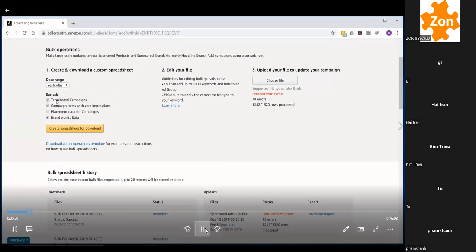I'll exclude terminated campaigns. Most of the time, I'll exclude campaign items with 0 impressions. So if I have a ton of campaign items like keywords and product targets that have 0 impressions, I'll just exclude them because they're dirty. But every now and then, I'll include them and I'll take a look at them specifically to see what's going on. I'll exclude the placement data for campaigns because I'll look at that in a different report, in the placement report, and I'll include the brand asset data if you have a brand.